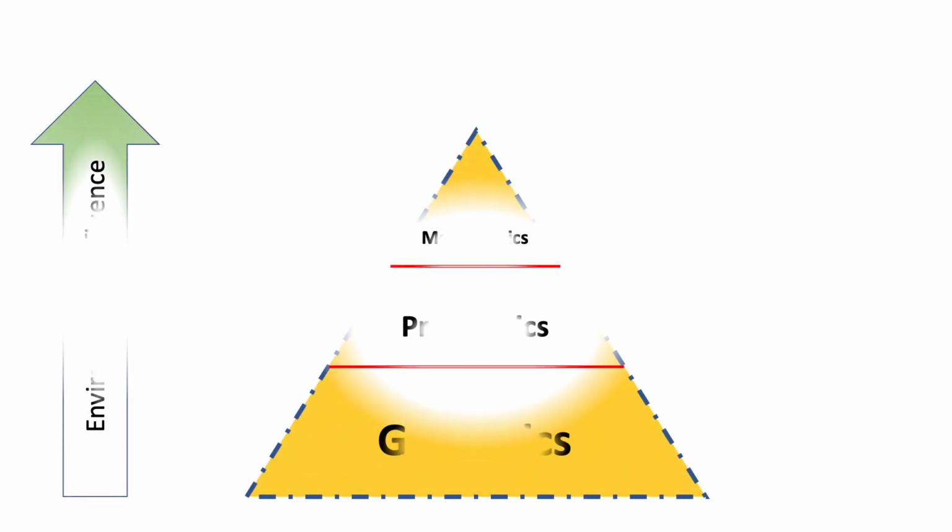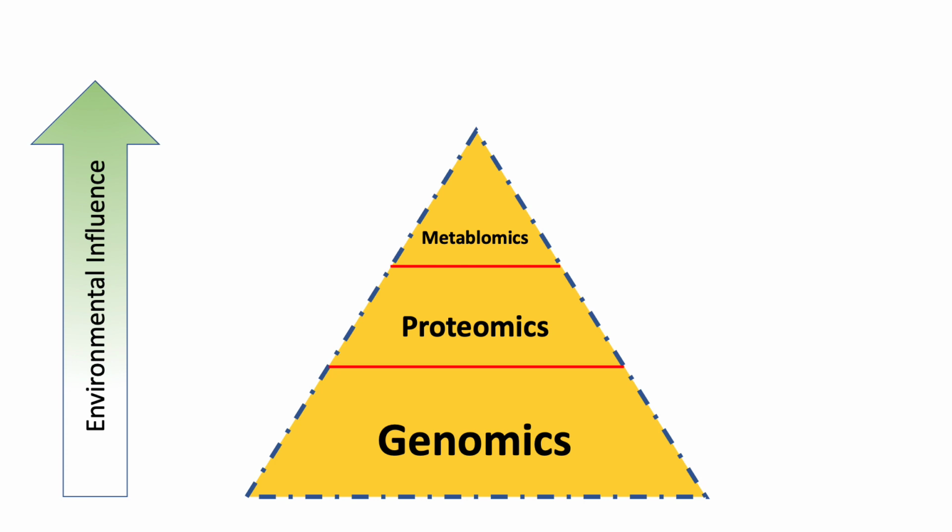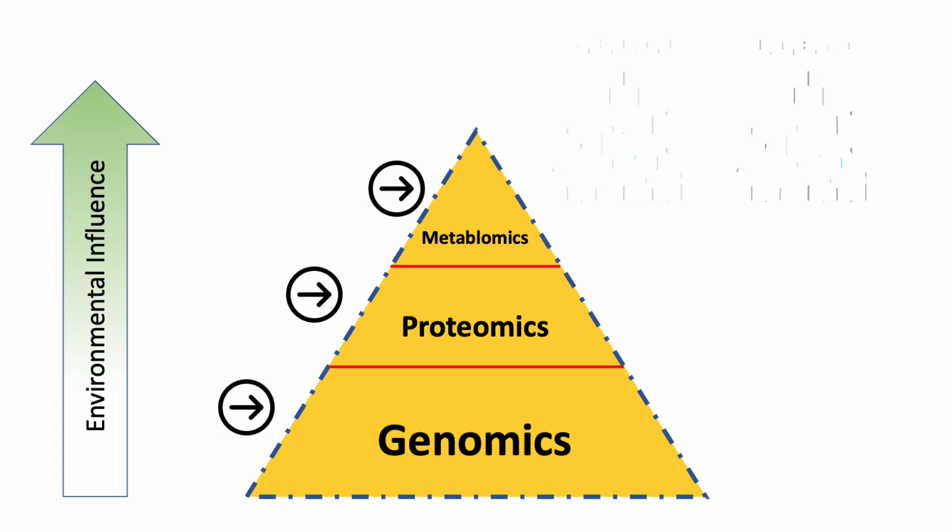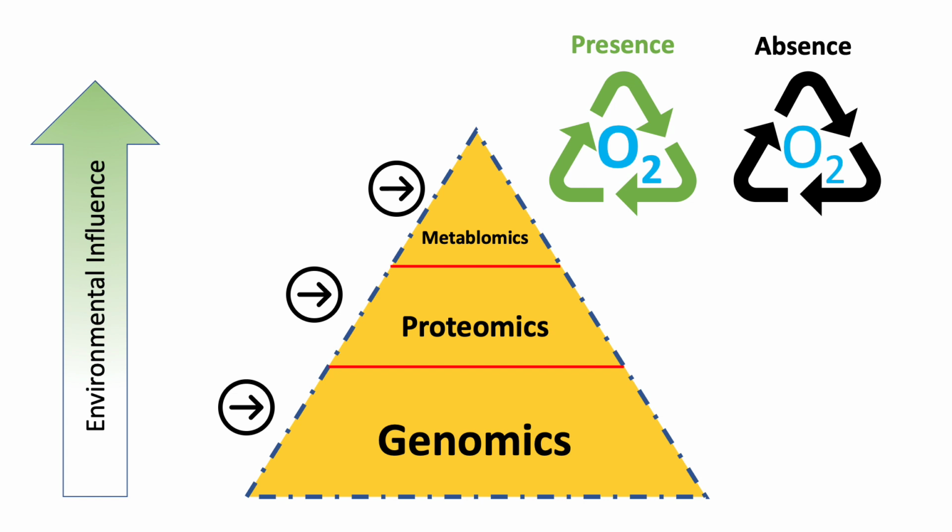Now, let's have a look at this pyramid to understand the effect of the environment on these three omic components. From this figure, it is quite obvious that the environment will have a greater influence on the metabolites as compared to the rest of the others. For example, the presence and absence of oxygen in the environment can greatly influence different types of metabolic pathways which are occurring in an organism.